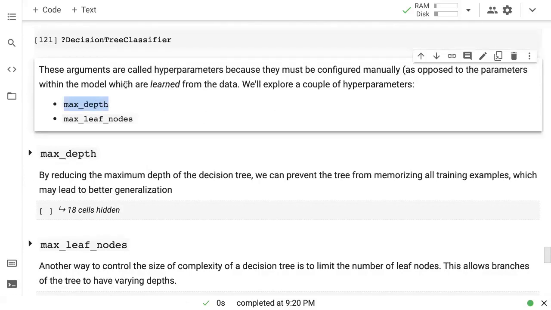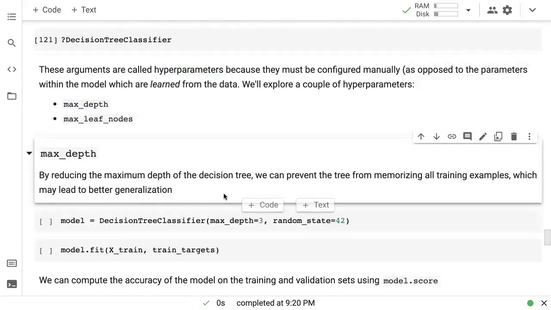Typically these arguments in the context of machine learning that you set right when you are creating your machine learning model are called hyperparameters, because the term parameter is generally reserved for the numbers inside a machine learning model. For example, in logistic regression, the weights of the different features are known as parameters. In a decision tree, which column is the root node, what point we are splitting at, and what the splits look like, those are known as parameters.